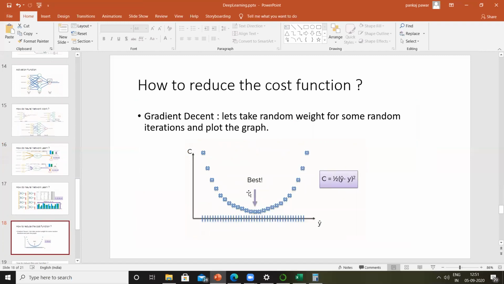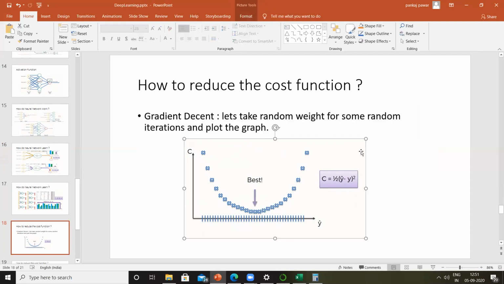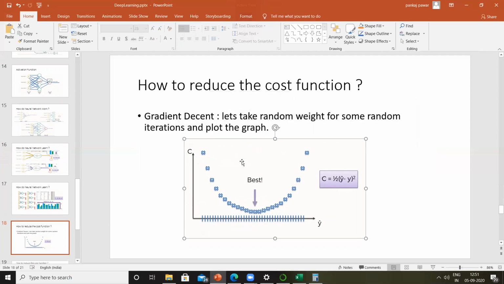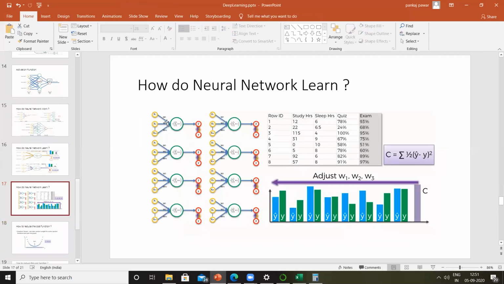The technique which is used to reduce this cost function immediately is called gradient descent, right? So this is a minimization problem, right? And gradient descent is one of the techniques here. And it is actually the best technique. So with this technique, we can actually come up with the answer very quickly. So you can see here what we are doing is for different values of weightages, right?